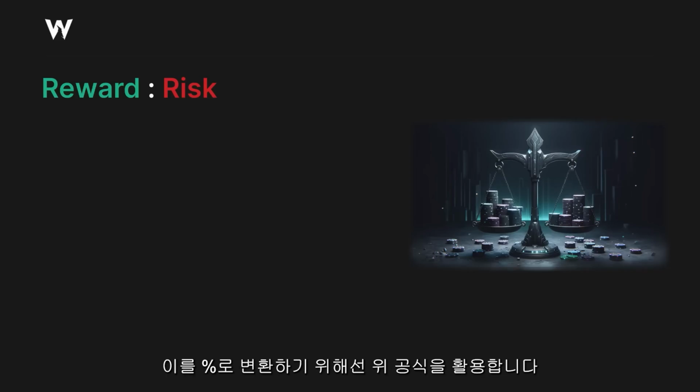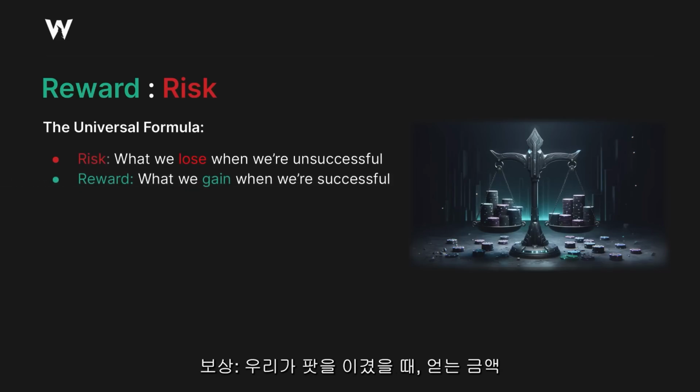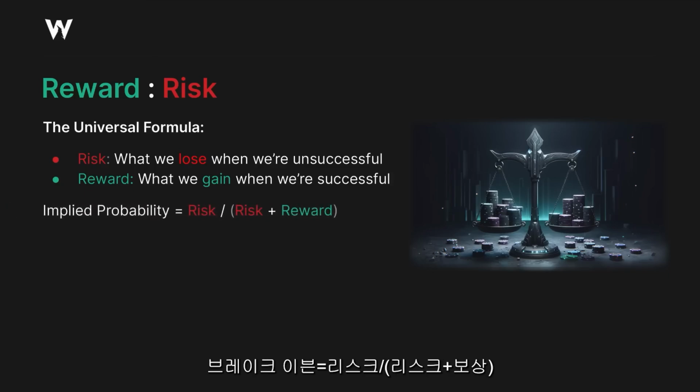In order to convert this to a percentage, we use this formula. First of all, risk is what we stand to lose when we're unsuccessful. Reward is what we stand to gain when we are successful. The implied probability or break-even point is risk divided by risk plus reward, which is just how you convert the odds at the top of this page to a percentage, to the implied probability.